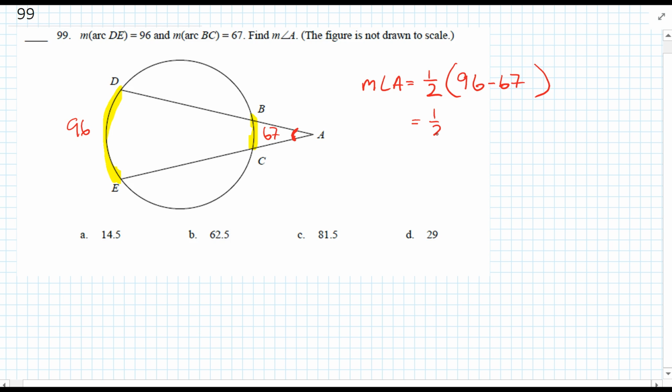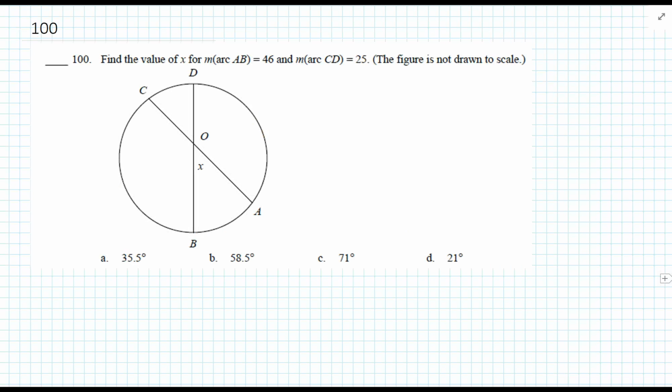So that's going to be 1/2 of 29. 1/2 of 29 is 14.5. Answer is A.